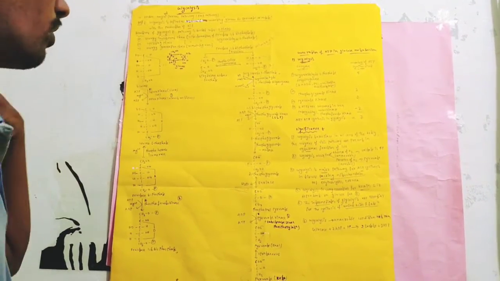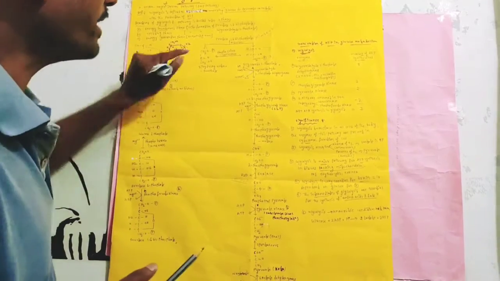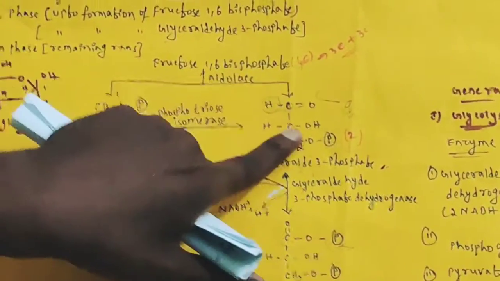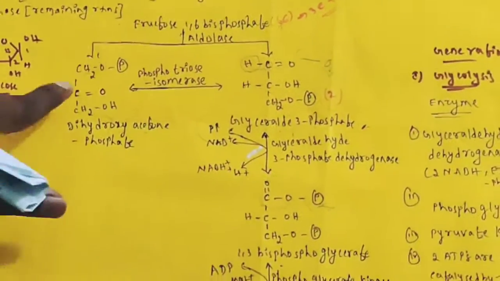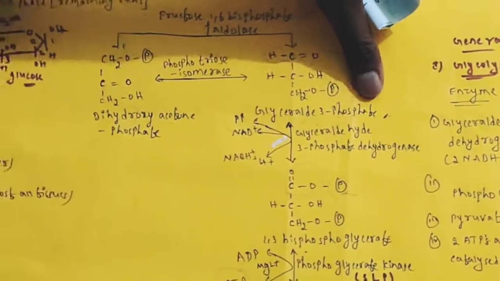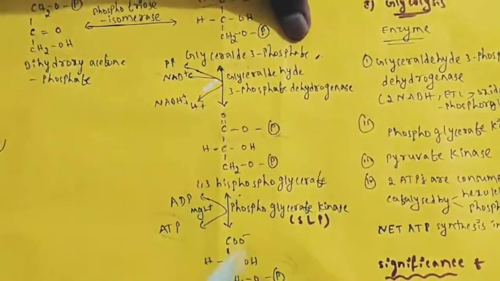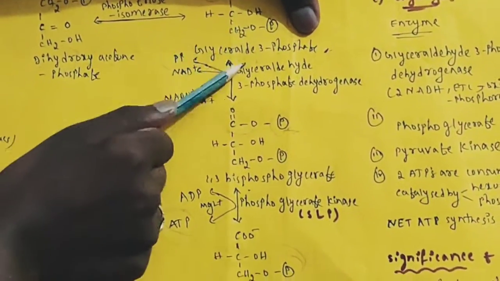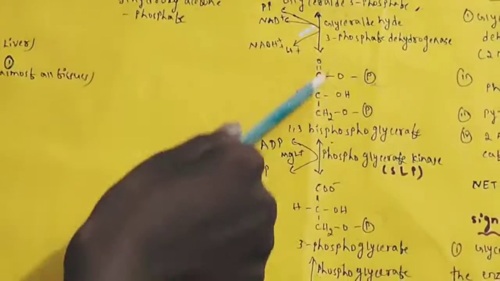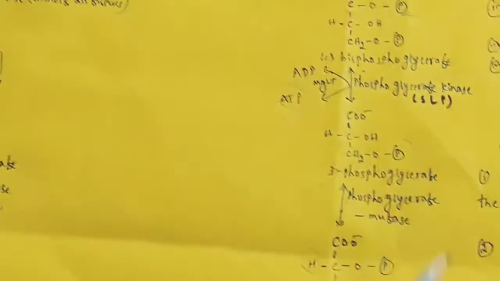Then one more thing you need to keep in mind, that here two molecules of glyceraldehyde 3-phosphate are formed. Initially one molecule is formed from fructose 1,6-bisphosphate. After dihydroxyacetone phosphate forms, it is also converted to glyceraldehyde. So two molecules are forming, but in the reaction I represent only one molecule. For one molecule of glyceraldehyde 3-phosphate, it is converted to 1,3-bisphosphoglycerate. One molecule only. For this conversion it requires one NAD. I have considered only one molecule, that you keep in mind.